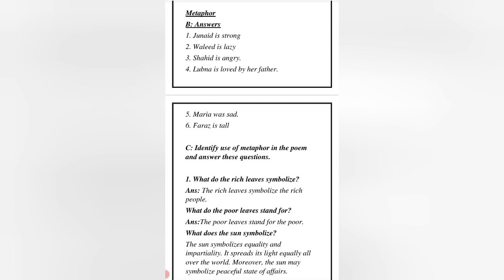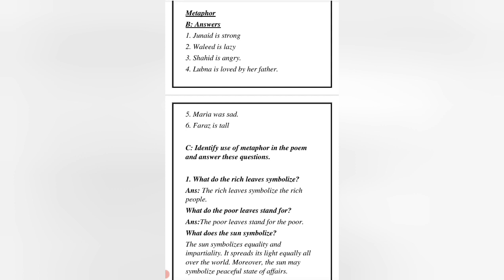Waleed is a real couch. Waleed is a real couch means Waleed is a lazy boy. Shahid is a volcano after hearing his brother borrowed his car without permission. Now it means Shahid became very angry.